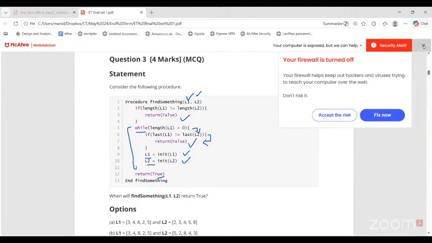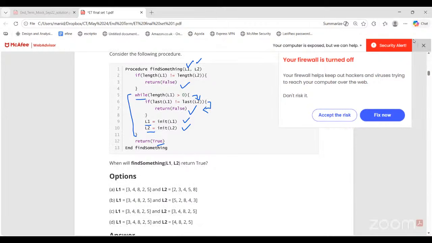Yes, ma'am. So you just have to check the options and find out which option is correct here.